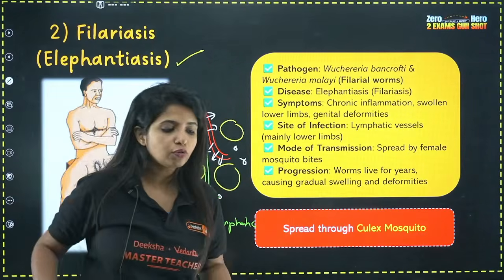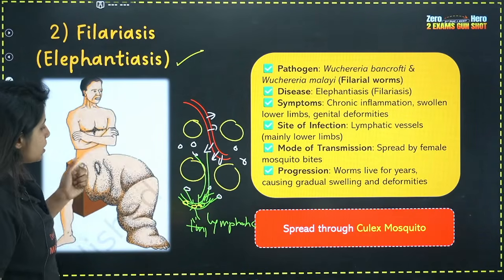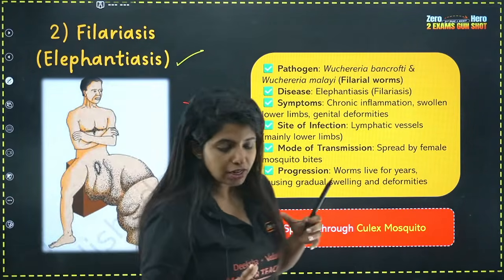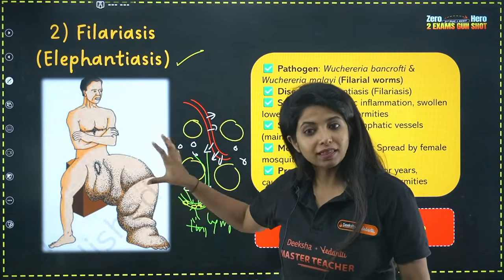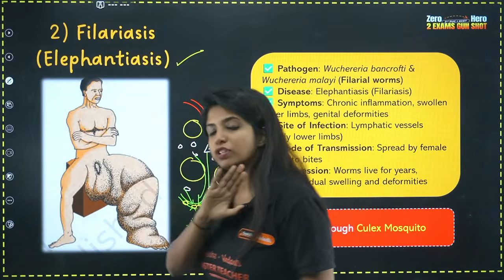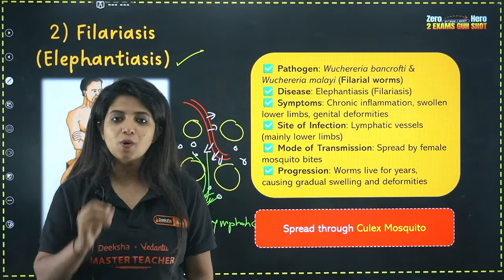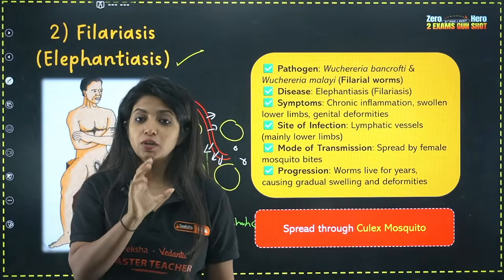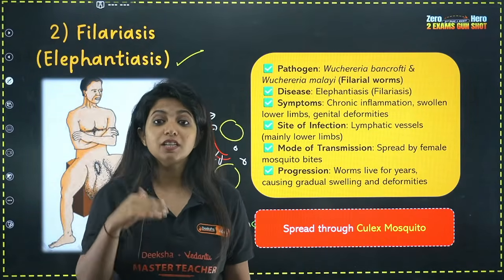So we have lymphatic vessels throughout our body, and mostly this is going to affect the lymphatic vessels of the lower area. Which is why you would have gross deformities. There will be different structural changes happening, and mostly it is going to affect your genital area also. And this disease is known as elephantiasis. Now, one very important thing that most of us forget is how this disease is spread. This is not spread by food or water, nothing. It is spread by the bite of a mosquito. The name of the mosquito is not mentioned in your NCERT, but they have told you that the bite of the mosquito is what spreads the disease.